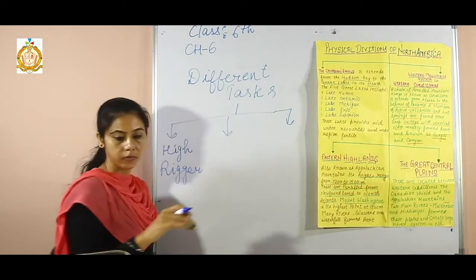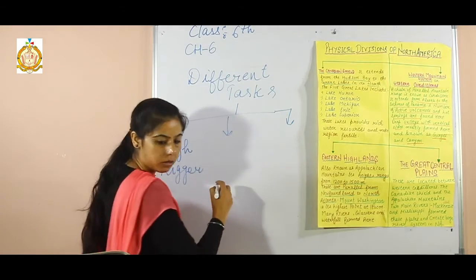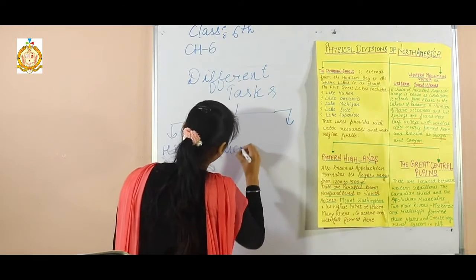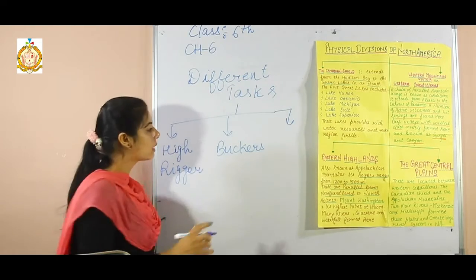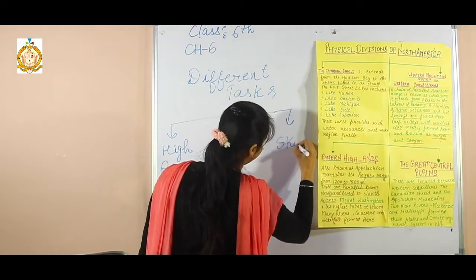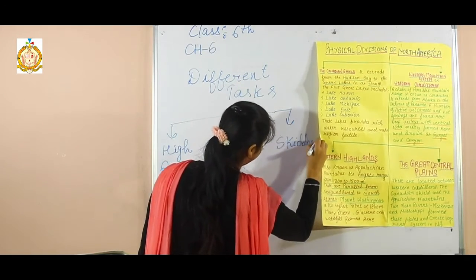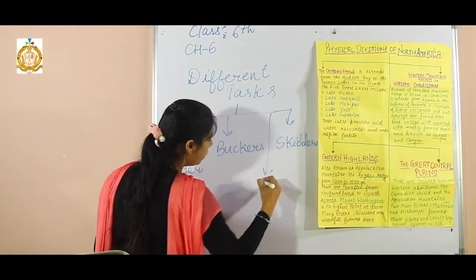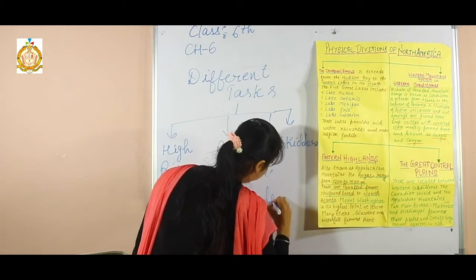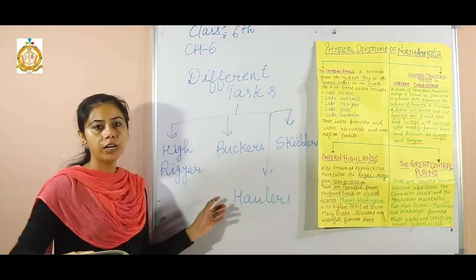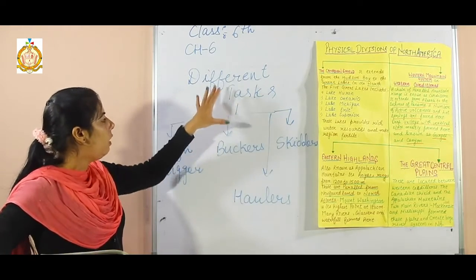Second one, buckers. Third one is skidders. And the last, 4th one is haulers. These are 4 different tasks under the lumbering activity.